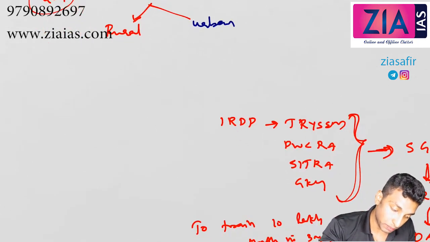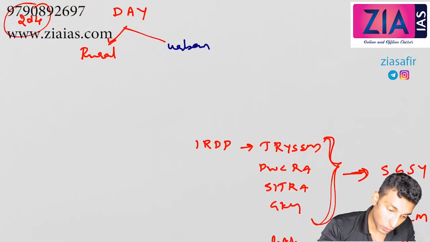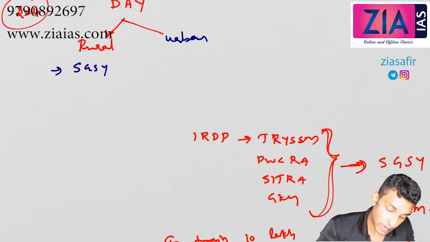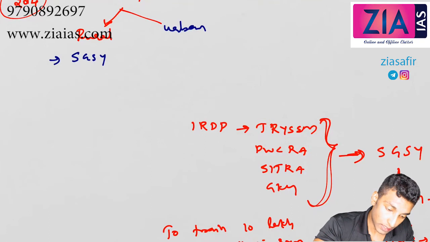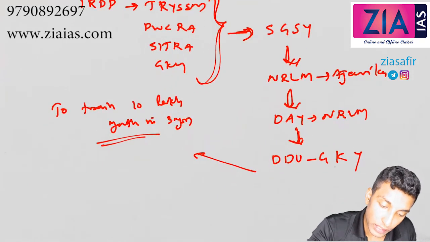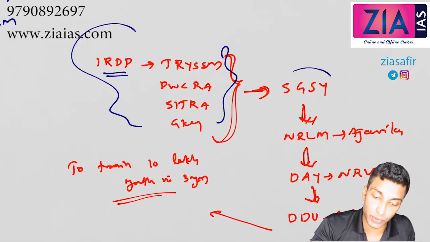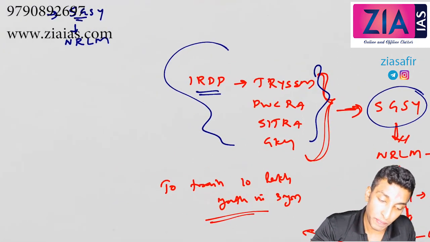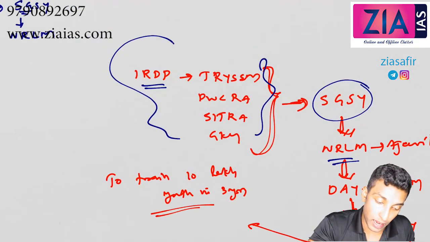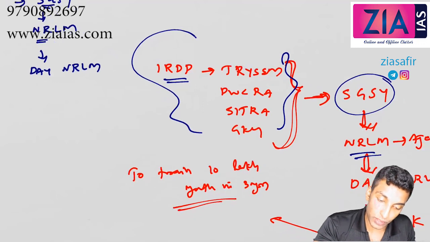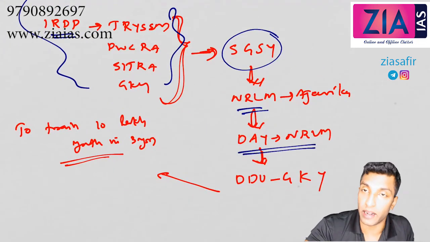For example, what is rural? Under rural is what we have discussed, SGSY. After that it became NRLM. So under rural, the Integrated Rural Development Program and all these merged to SGSY, then it became NRLM, and then DAY NRLM.